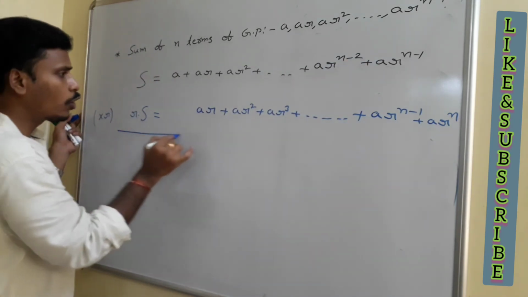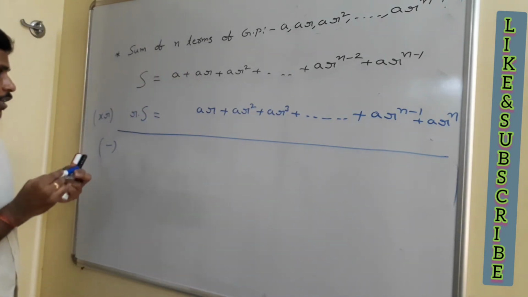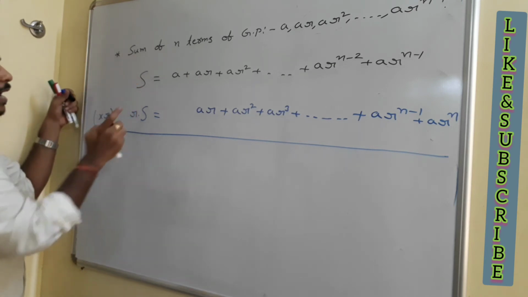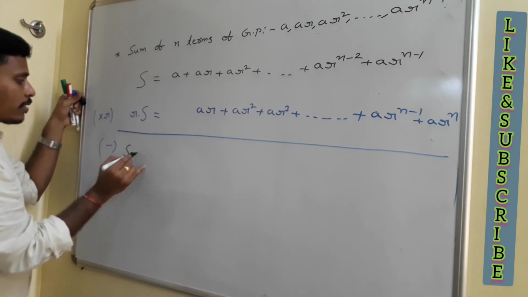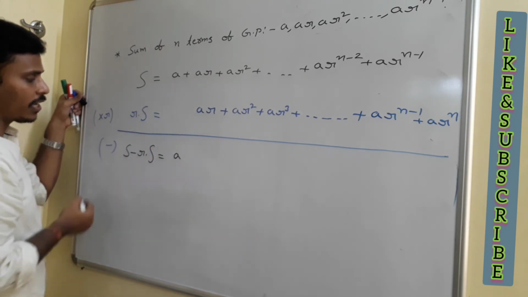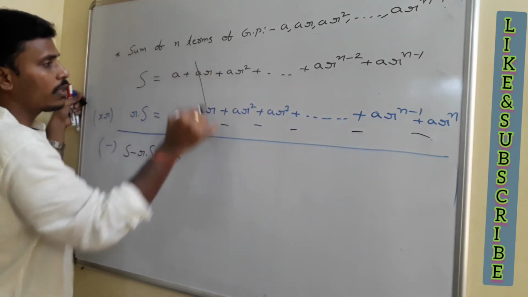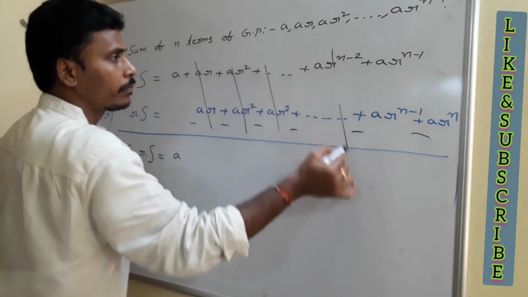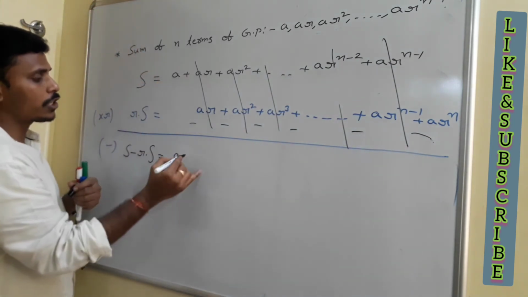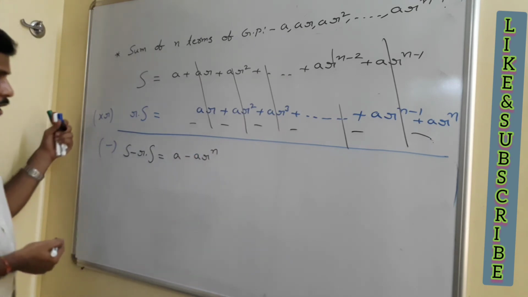And now you need to go with the subtraction. What am I going to do? Subtraction. If you do subtraction, how does it become? Just have a look at this. s minus rs. s minus r into s is equals to, here nothing is there, just write it like a. And then since we are subtracting, all these terms will get cancelled, right? But at the end you are left with minus ar power n, and at the first you are left with a. Very clear task, okay, a good idea.